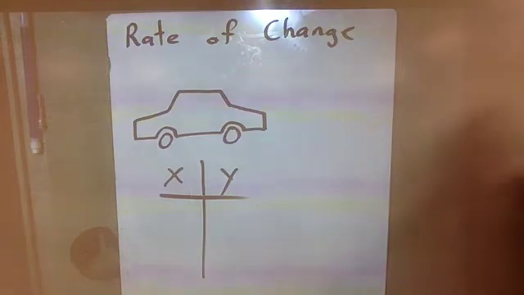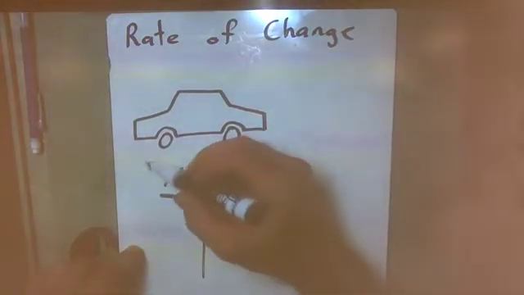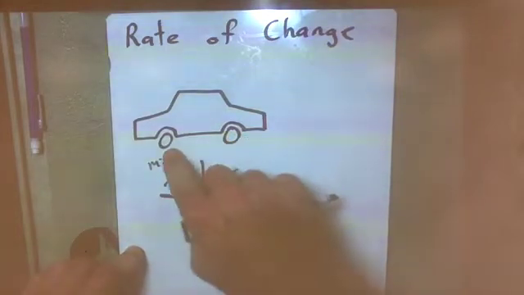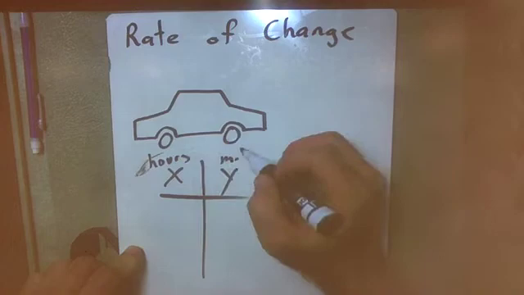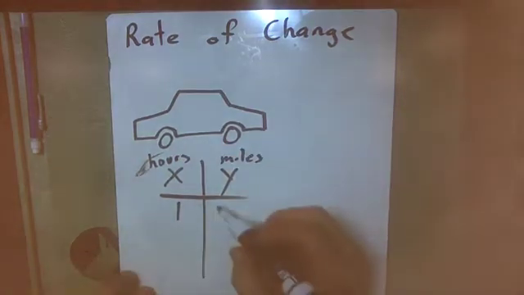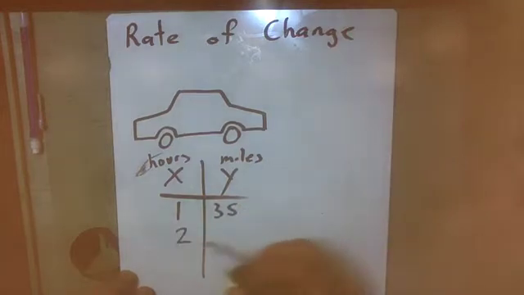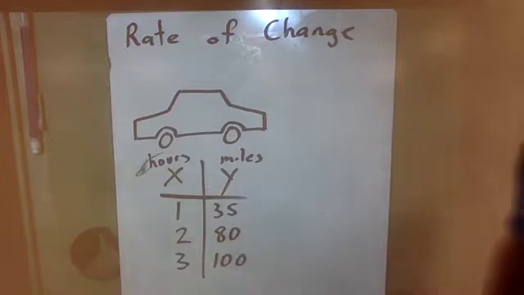Okay, so let's go back to the miles per hour. Let's say x represents the hours, and y represents the miles. So let's say after 1 hour, you went 35 miles. After 2 hours, you were up to 80 miles from where you started. And after 3 hours, you were 100 miles away from where you started.